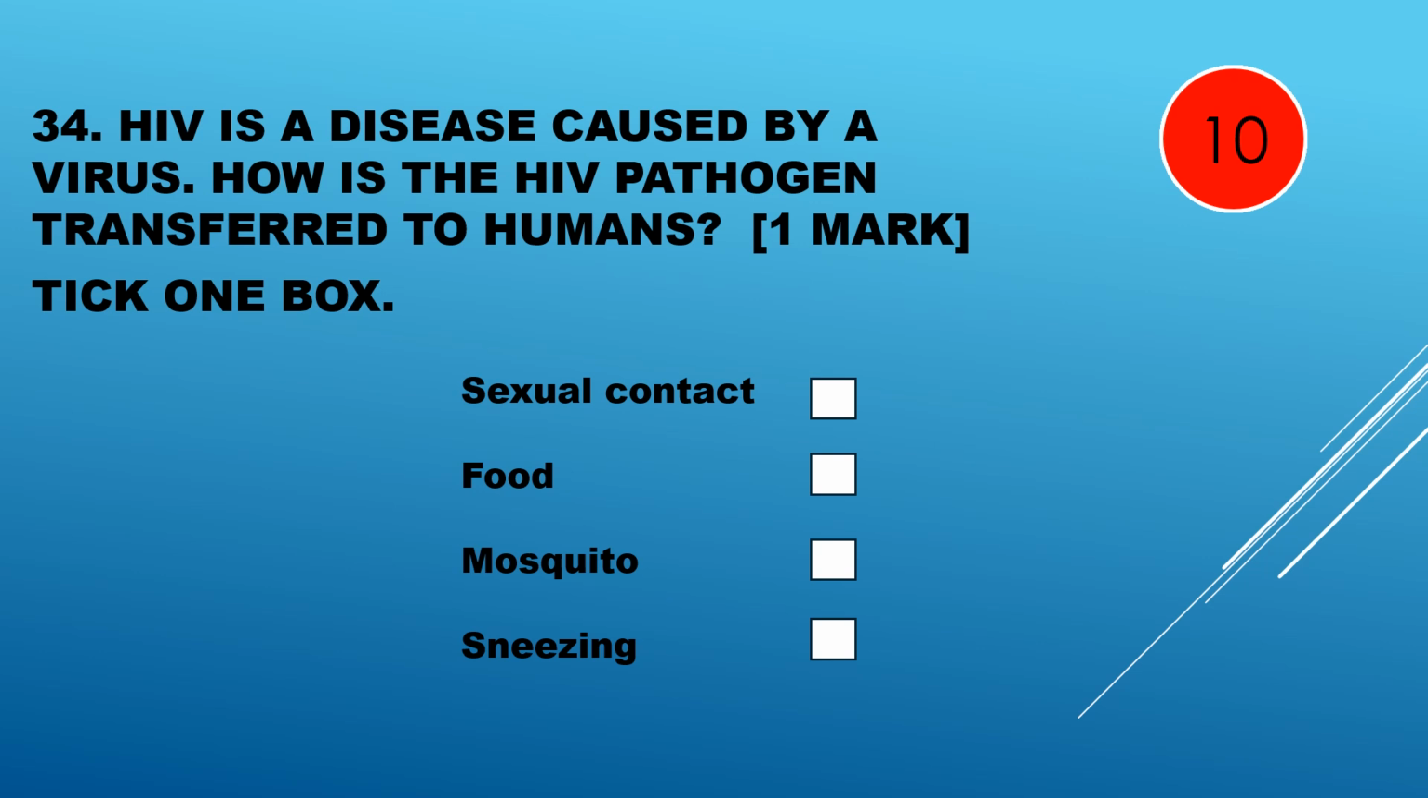Question 34. HIV is a disease caused by a virus. How is the HIV pathogen transferred to humans? Is it sexual contact, food, mosquitoes, or sneezing? HIV is passed on by sexual contact.